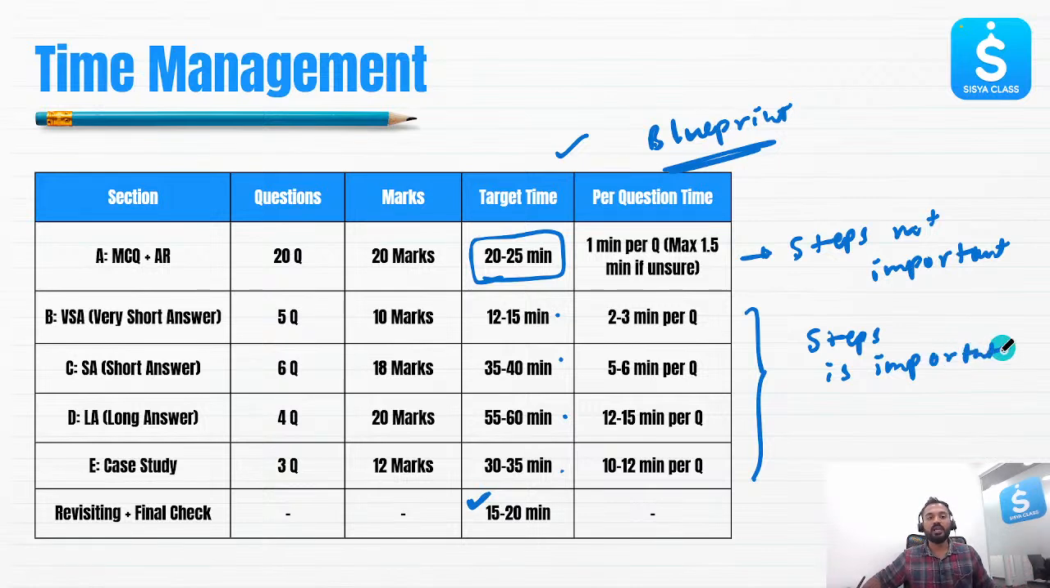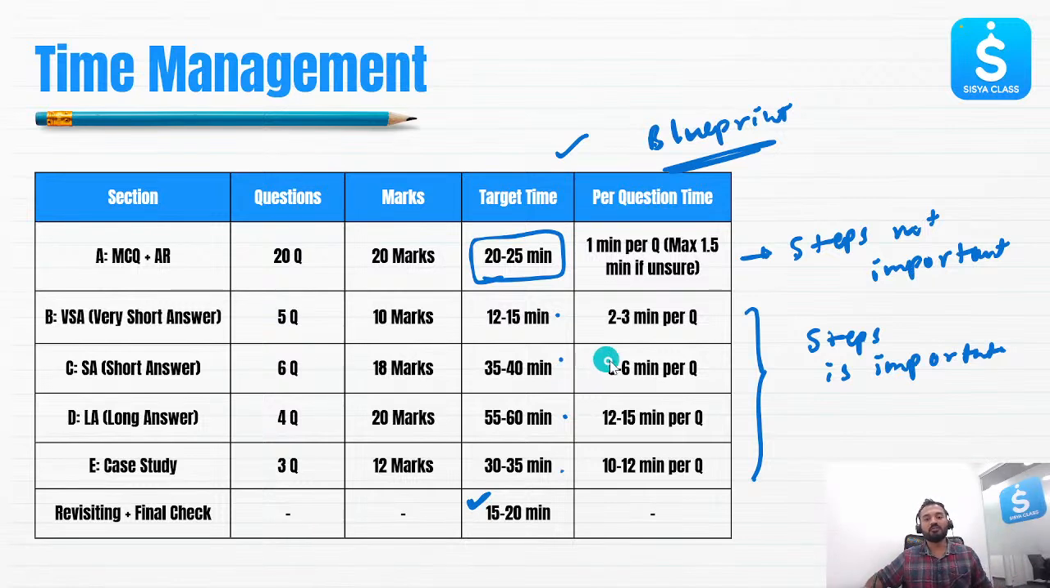Now, in very short answer questions, you need to spend 12 to 15 minutes in this section. 2 to 3 minutes per question. If you are spending more than 3 minutes, again you are in la la land. Note down the important points, whatever steps you have written, just write those steps. If you're not able to solve, come back, revisit, okay? But don't spend more than 3 minutes for any question in section B.